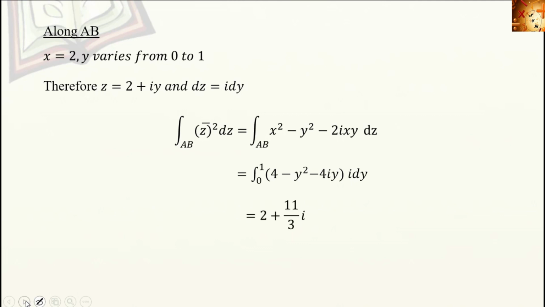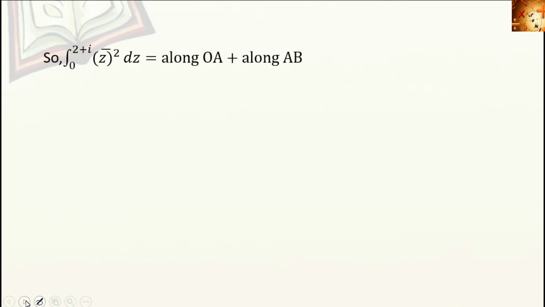Then again integrating and substituting the limits, we get 2 plus 11 by 3 i. This is along AB. Here the final answer will be: integral 0 to 2 plus i of z bar square dz is equal to along OA plus along AB. That is equal to 8 by 3 plus 2 plus 11 by 3 i. That is 14 by 3 plus 11 by 3 i.